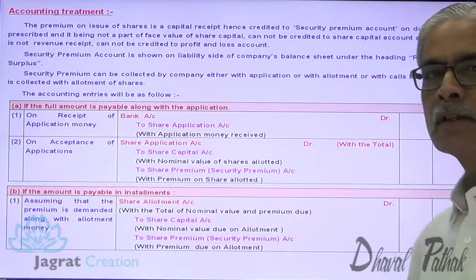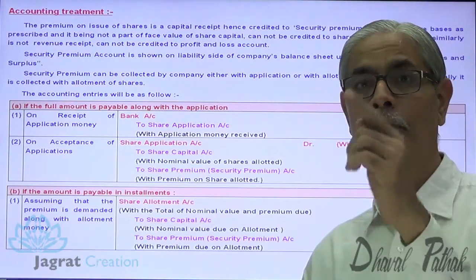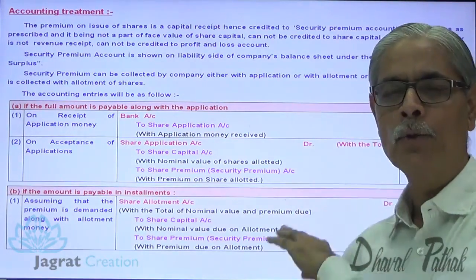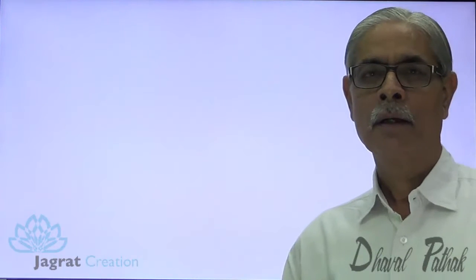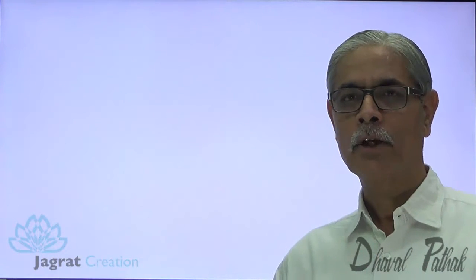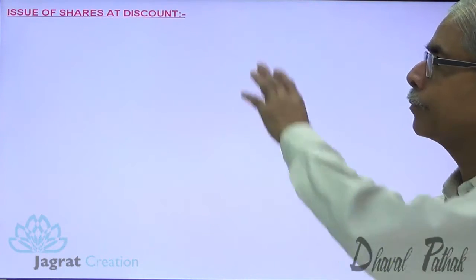This is how security premium gets credited on due basis. Allotment money is due, so it has been debited on due basis. This is how entries for security premium get recorded.